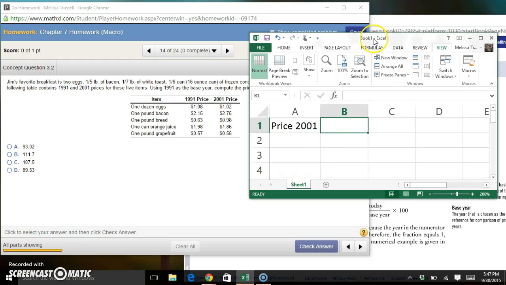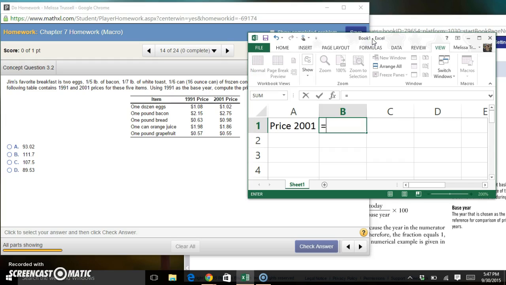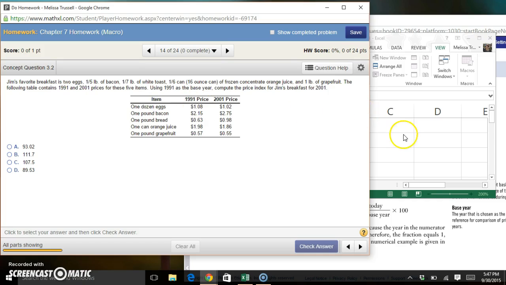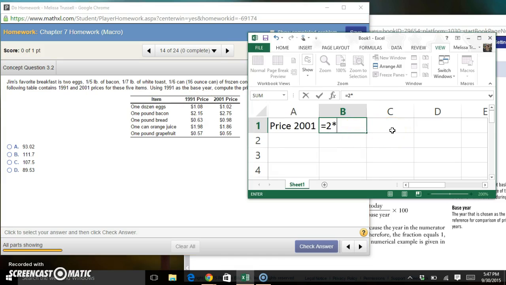And the price of Jim's breakfast is just going to equal, since he likes 2 eggs, 2 times the price of eggs, which the table tells us we can get for $1.08, but that's 12 eggs. So we have to take that $1.08 and divide it by 12 to find out the price of 1 egg, and then multiply that by 2 to find out the price of 2 eggs. So I'll do 2 times 108 divided by, or divided by 12, sorry.